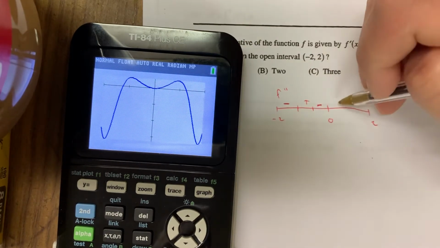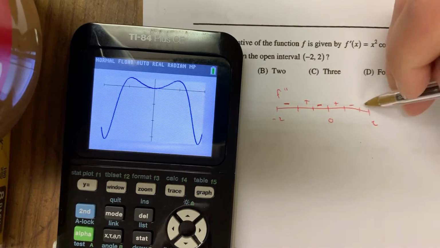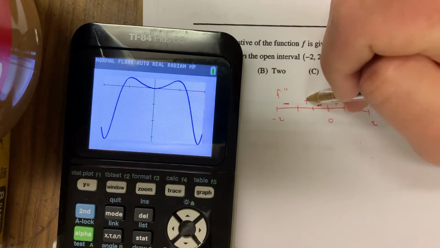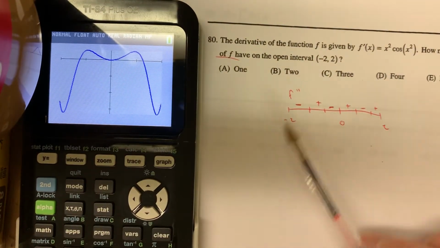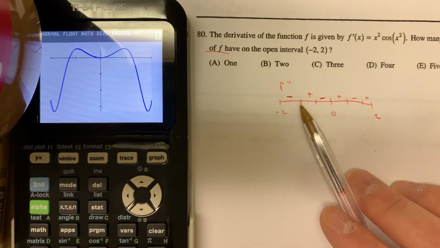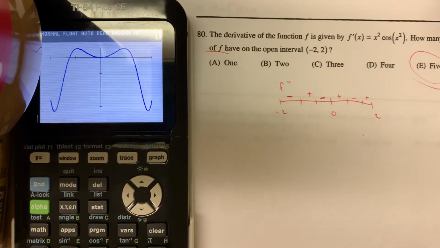Okay, then you can see after that it's going to increase. Then it's going to decrease until you get to this min. Then it's going to increase again. Okay, you don't need to calculate these values. They just want to know how many points of inflection. That's when f double prime changes sign. Happens 1, 2, 3, 4, 5 times right here. Okay, so just be careful.